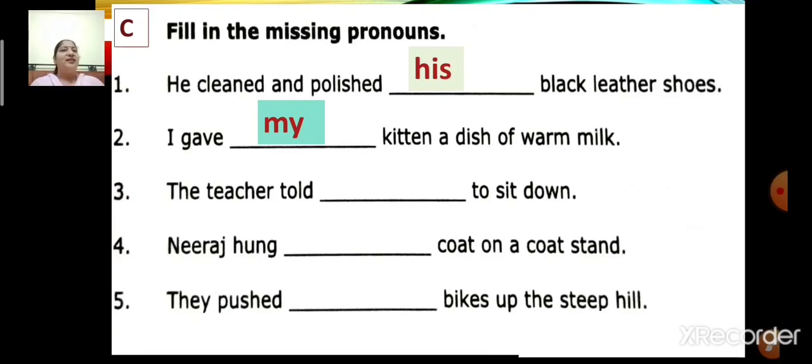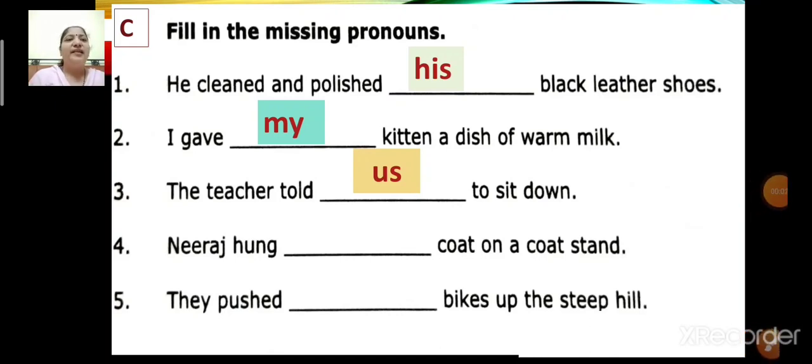Okay, next, number 3. The teacher told dash to sit down. Now children, think and tell. What can you write over here? Yes, you can write the teacher told us to sit down. Now children, you can write the teacher told him to sit down, or you can write the teacher told her to sit down.